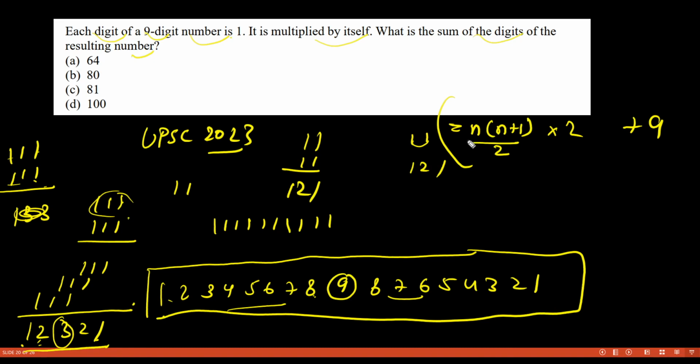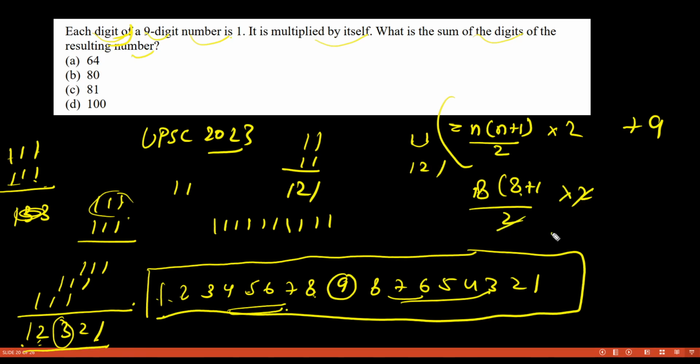So what is n plus 1 by 2? Here n is, sorry, n is not 1. You have how many digits? 1 2 3 4 5 6 7 8. So 8 plus 1 divided by 2, but we will multiply by 2 here because this side also and this side also. Okay, so we will do this.